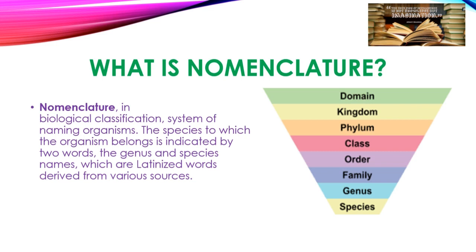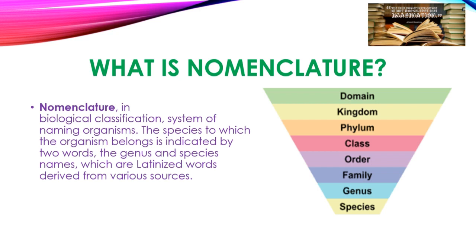Previously, various organisms were being called by their scientific names. But remembering the scientific names of each and every organism, from plants, animals, as well as microorganisms, was very difficult. That's why we used to call them by local names. Now, these organisms are indicated by two words, genus and species, which are Latinized words from various sources.